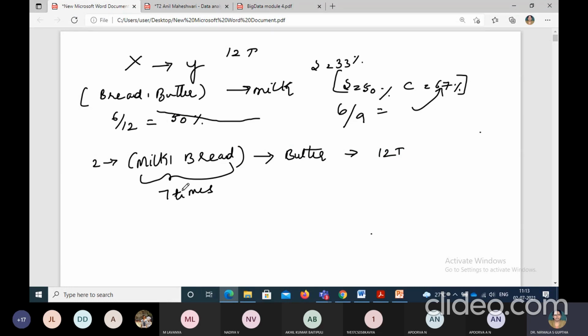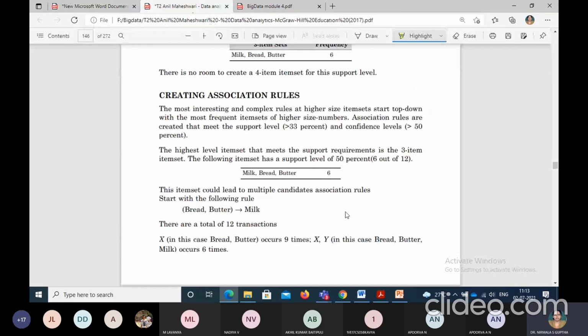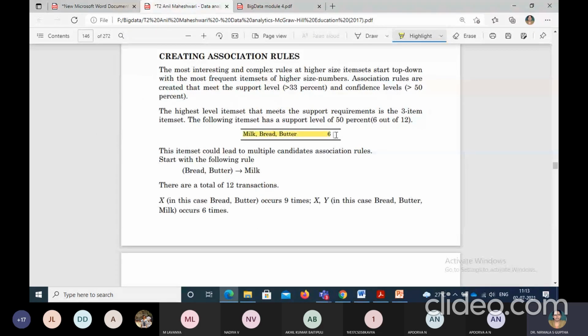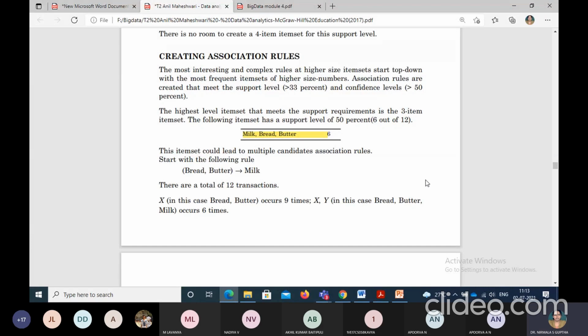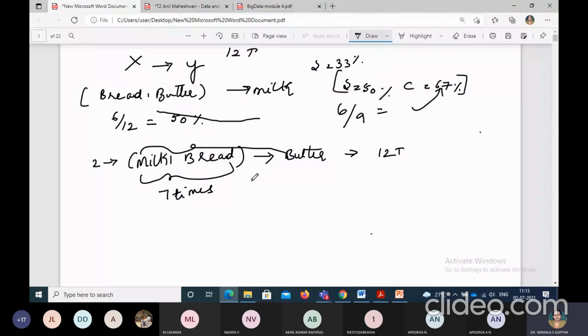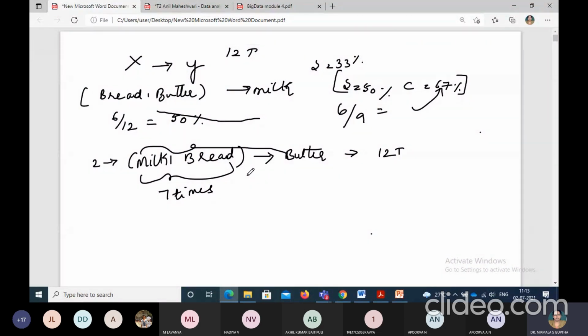Now, how many times are all the 3 combined occurring, as our final result which we saw yesterday? See, this is the one. What is the answer? When we started and concluded, what we got was milk, comma, bread, comma, butter. So it was 50% of the support level. So 50% support level is there for milk, comma, bread, comma, butter. So this is 6 times.